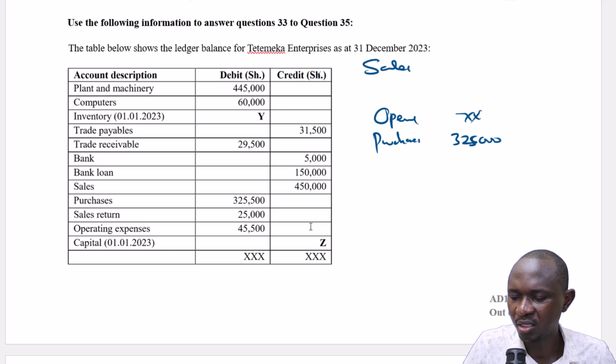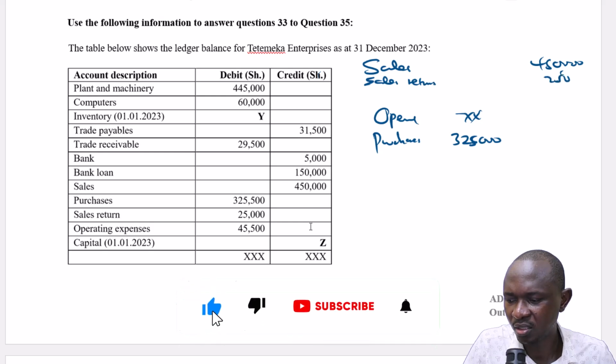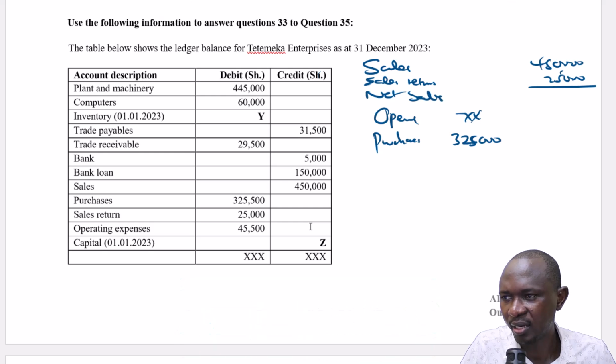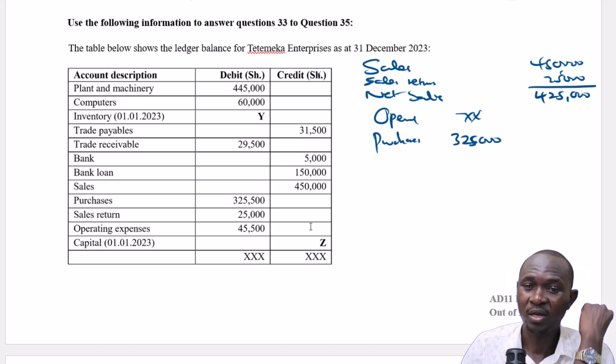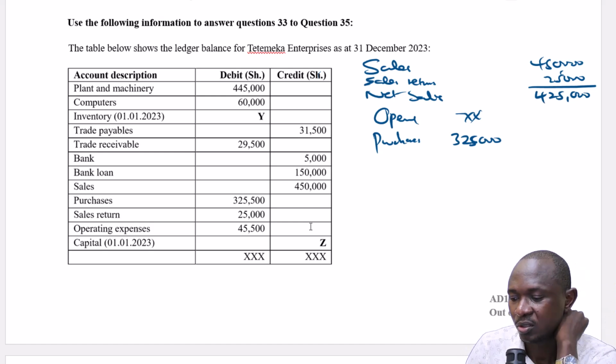Sales is 450,000, then sales returns is 25,000, so the net sales is 425,000. Do we also have purchase returns or carriage inwards? Those would be workings for purchases. We don't have any of them, so it's okay. So this 425,000, opening stock is the unknown, that's what we are finding. Purchases is 325,000, and we don't have any workings on it.